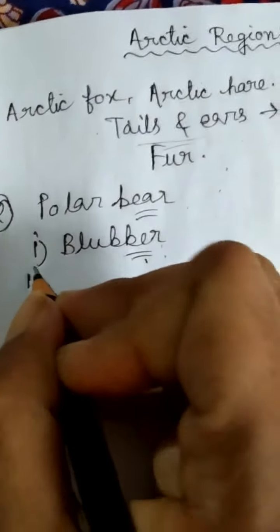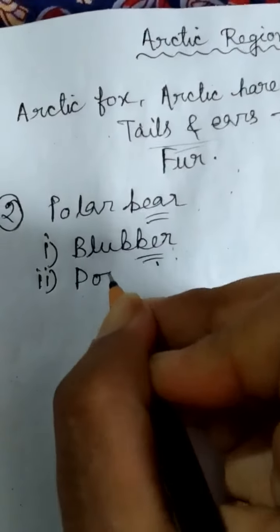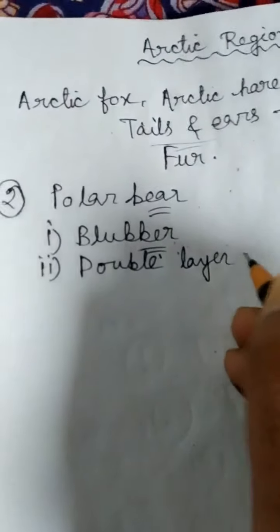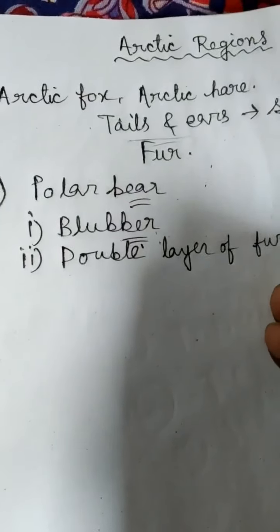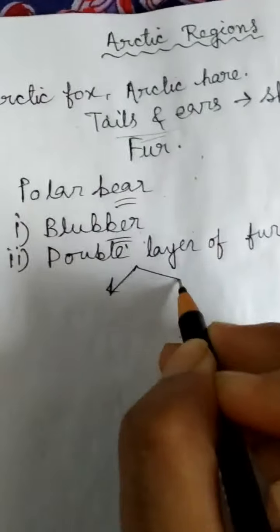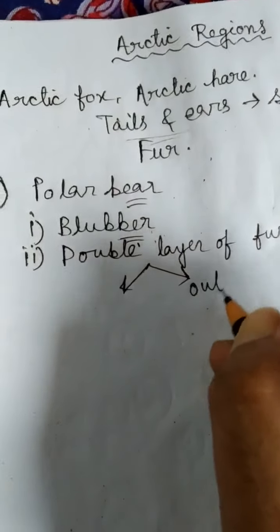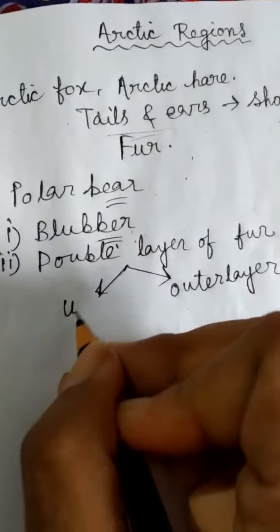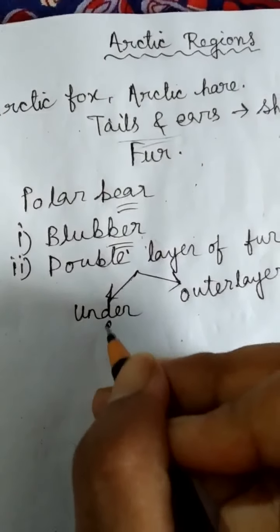Number 2 is the double layer of fur. Yes, their body is covered with a double layer of fur, meaning it has 2 layers: the outer layer and the inner layer, or the undercoat.